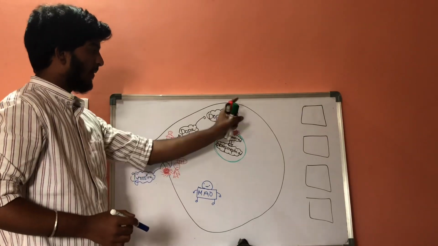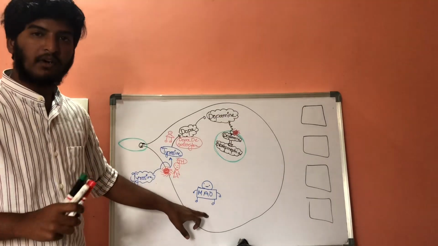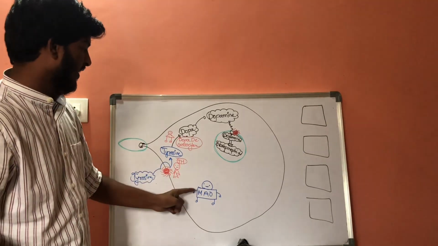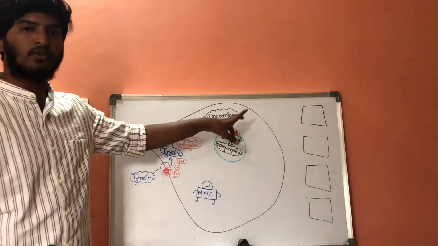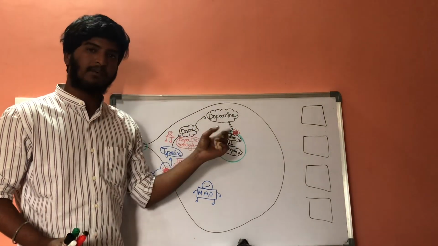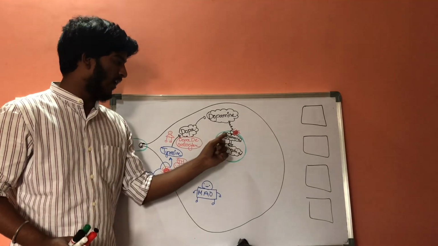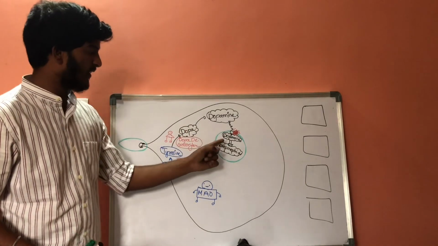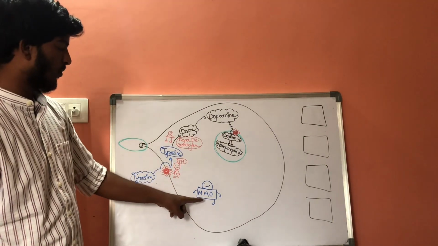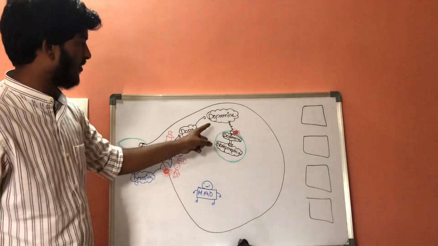Whenever this dopamine quantity is increased in the post-sympathetic neural fibers, then this monoamine oxidase enzyme will get activated. Then it results in degradation of this dopamine. So whenever dopamine is degraded, there will be no transportation of dopamine into the membrane-bound vesicles. Then if there is no transportation of dopamine, there is no formation of norepinephrine. So this is the action of monoamine oxidase, which shows a negative effect on dopamine.